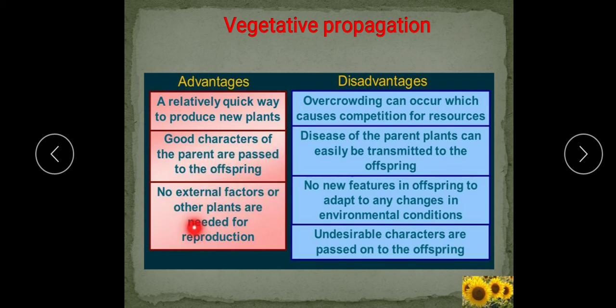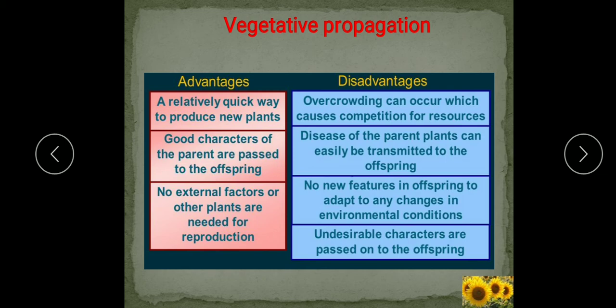External factors or other plants are not needed for the reproduction. Plants produced by vegetative propagation bear flowers earlier, meaning flowering takes place earlier than in those produced from seeds.